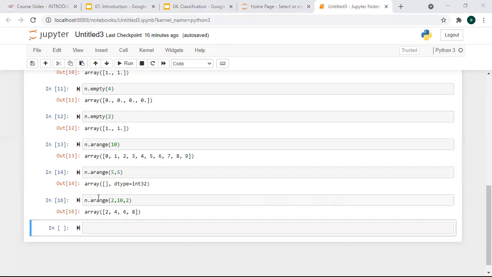Because as you know, in data structures as well, I told you that we always take n minus 1, not the last one. So here as well, we're not going to consider the 10, we're going to consider the one before 10, so we're going to consider here 8. So do you understand how this range function is working?